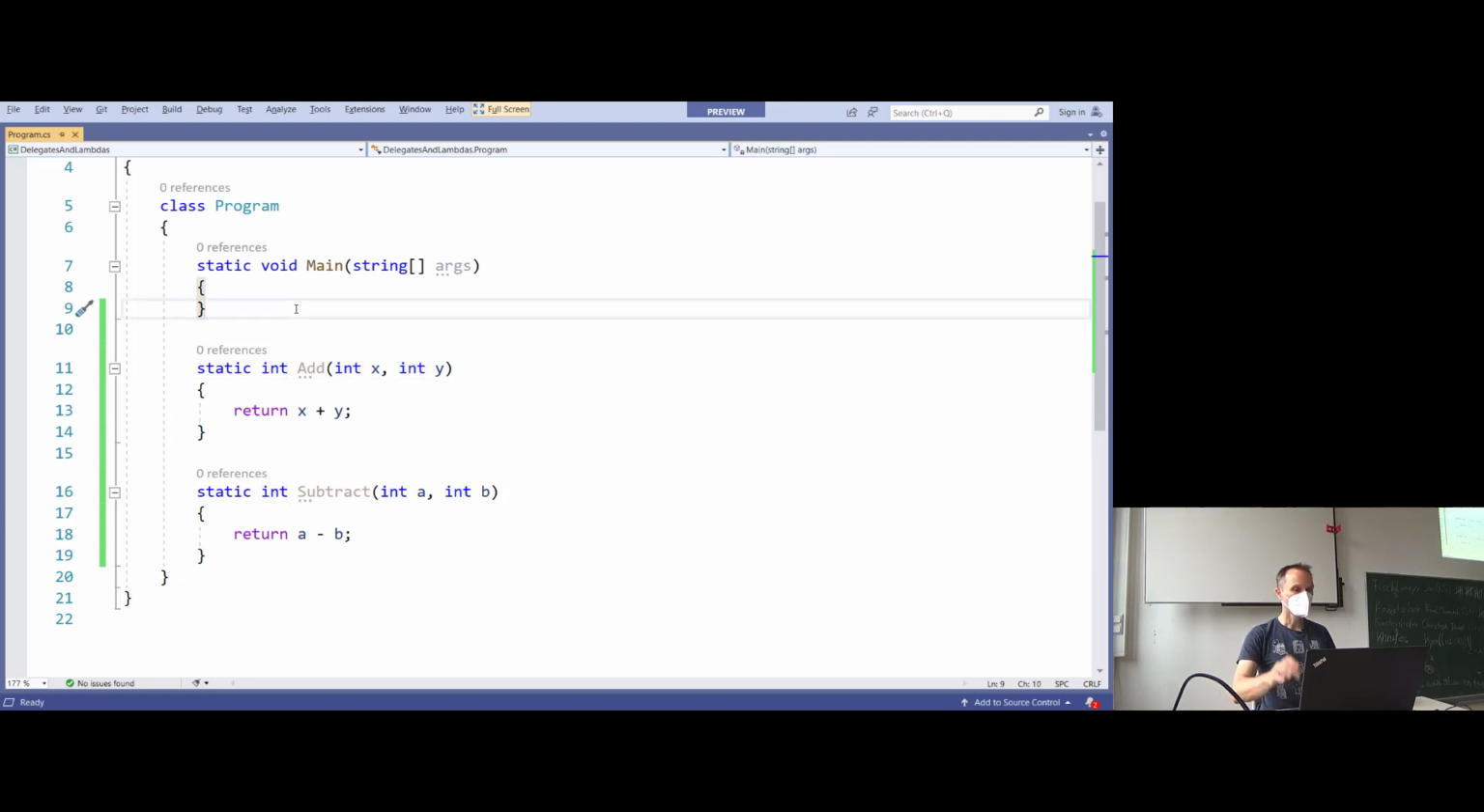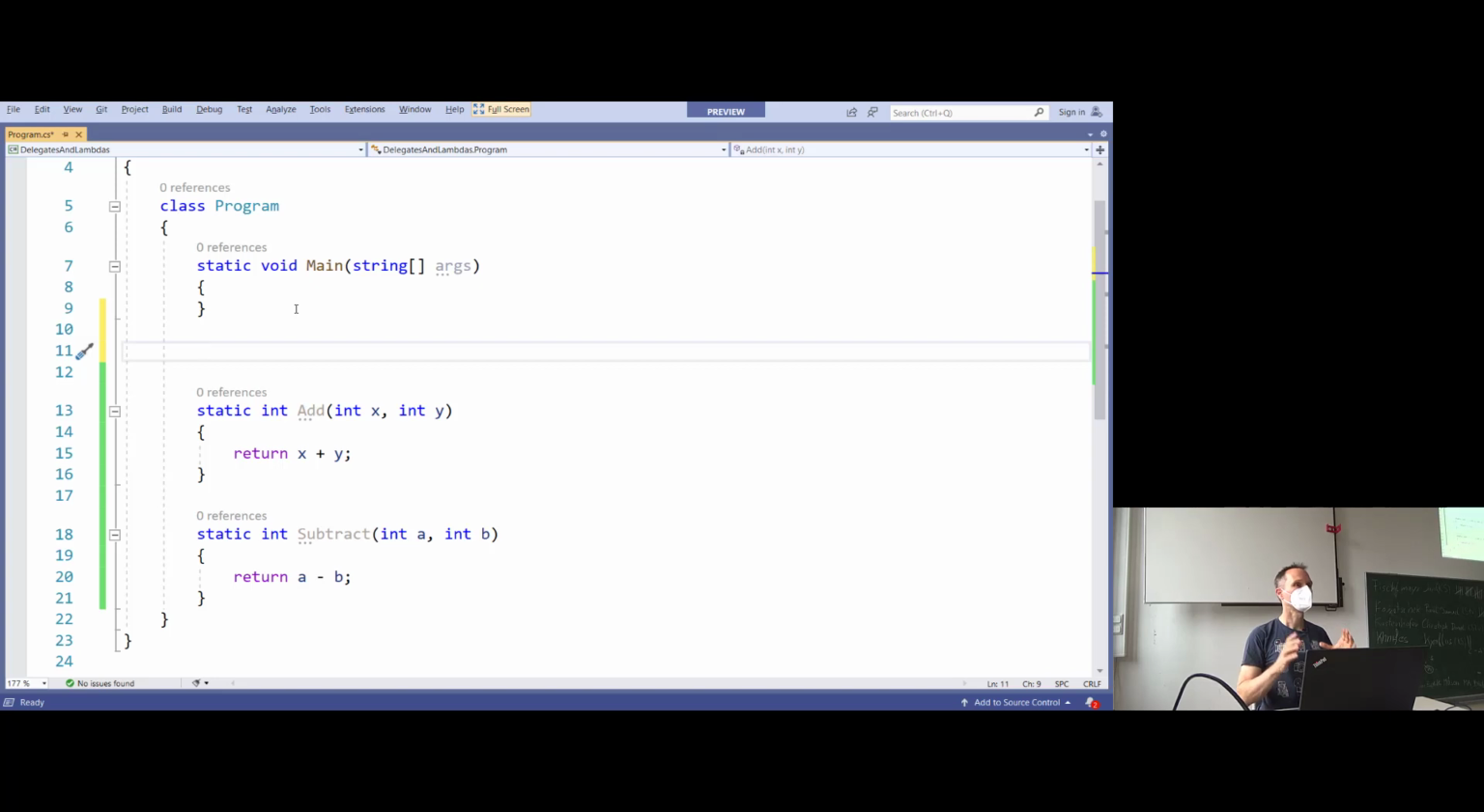And now, for the first time, delegates come into play. A delegate, now listen closely, that's important. A delegate is a type definition for functions, like a class for an object. A class declares the type. The object is the instance of the type. You can have a lot of objects for a single class.